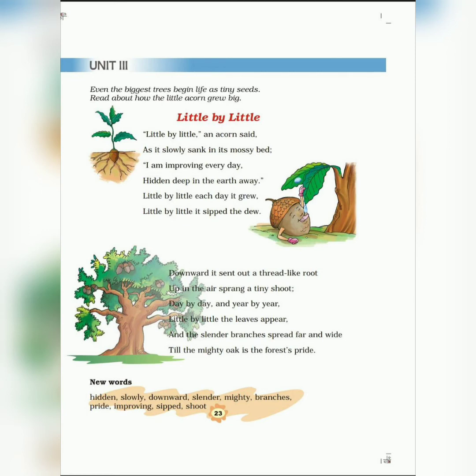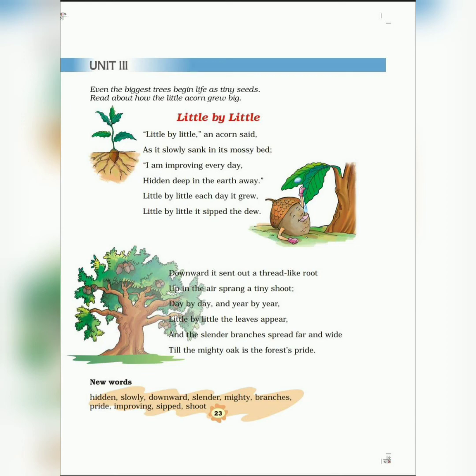Day by day and year by year, little by little, the leaves appear. So it takes days and years for a plant to grow. As you all know, children, it takes a lot of years for a very small plant to grow into a very big tree. So days passed on, years passed on, and then little by little, the leaves started appearing on the acorn plant, and the slender branches spread far and wide. Slender branches means very thin, very slim branches of the tree have now spread far and wide.